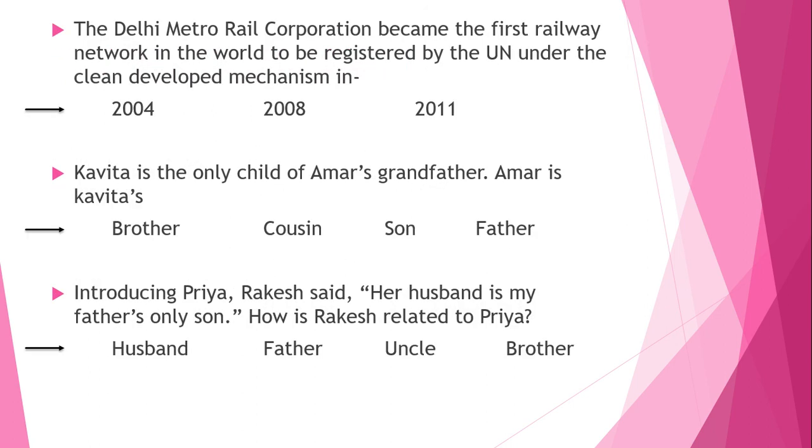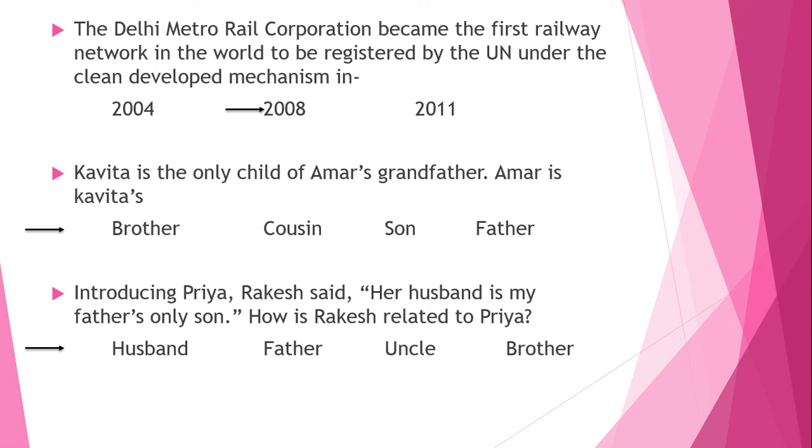Now next one. The Delhi Metro Rail Corporation became the first railway network in the world to be registered by the UN under the Clean Development Mechanism in, the answer is 2008. In 2008, Delhi Metro Rail Corporation became the first railway network in the world to be registered by the UN under the Clean Development Mechanism. So the year is 2008.